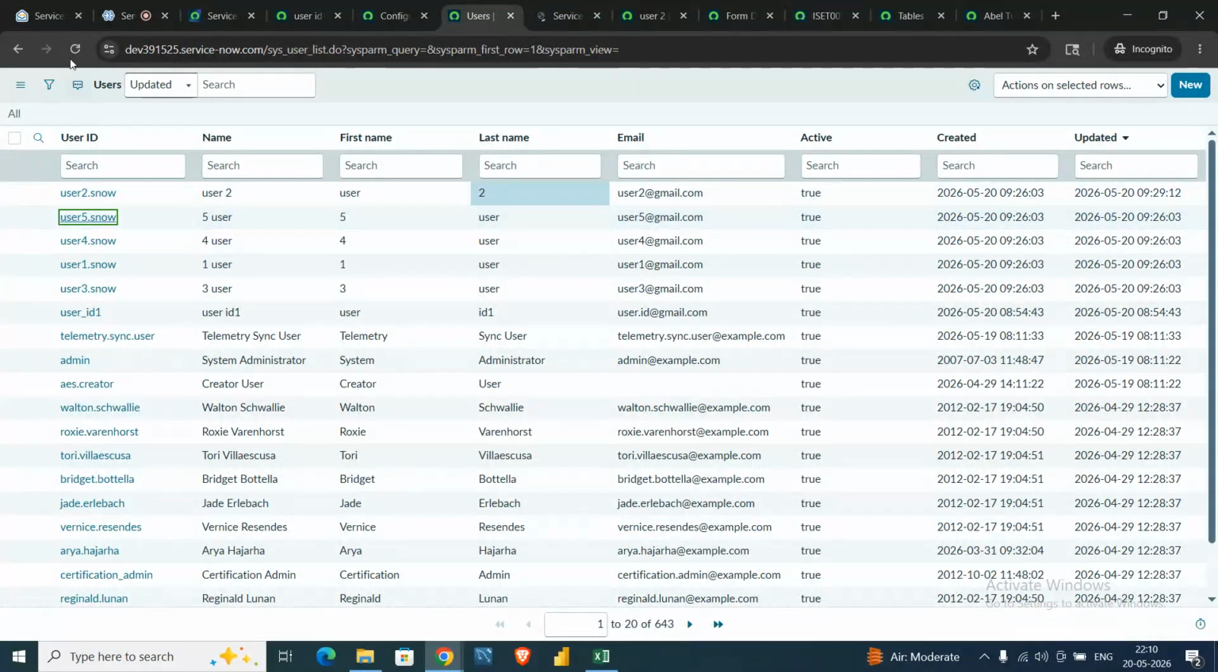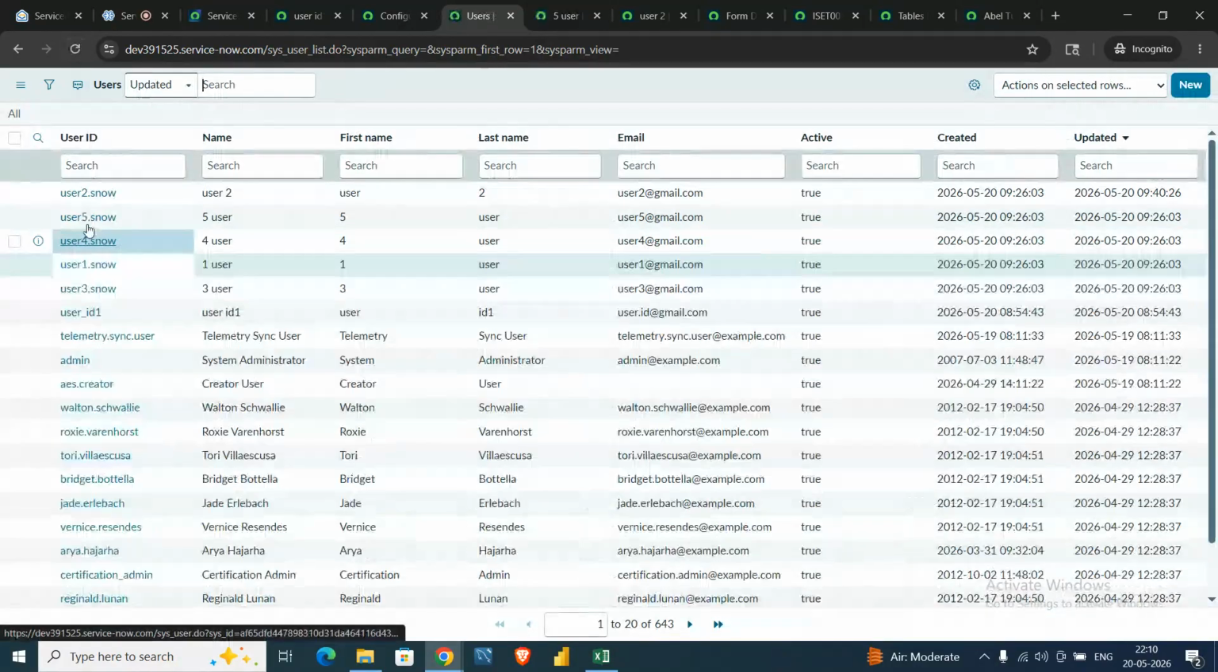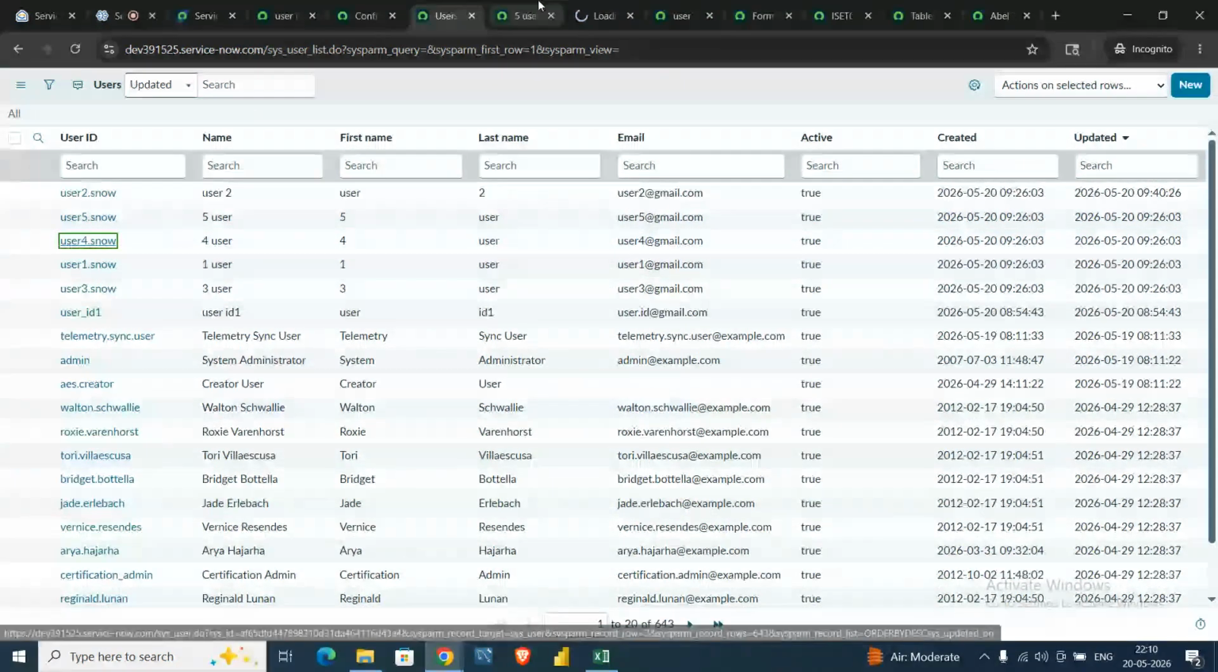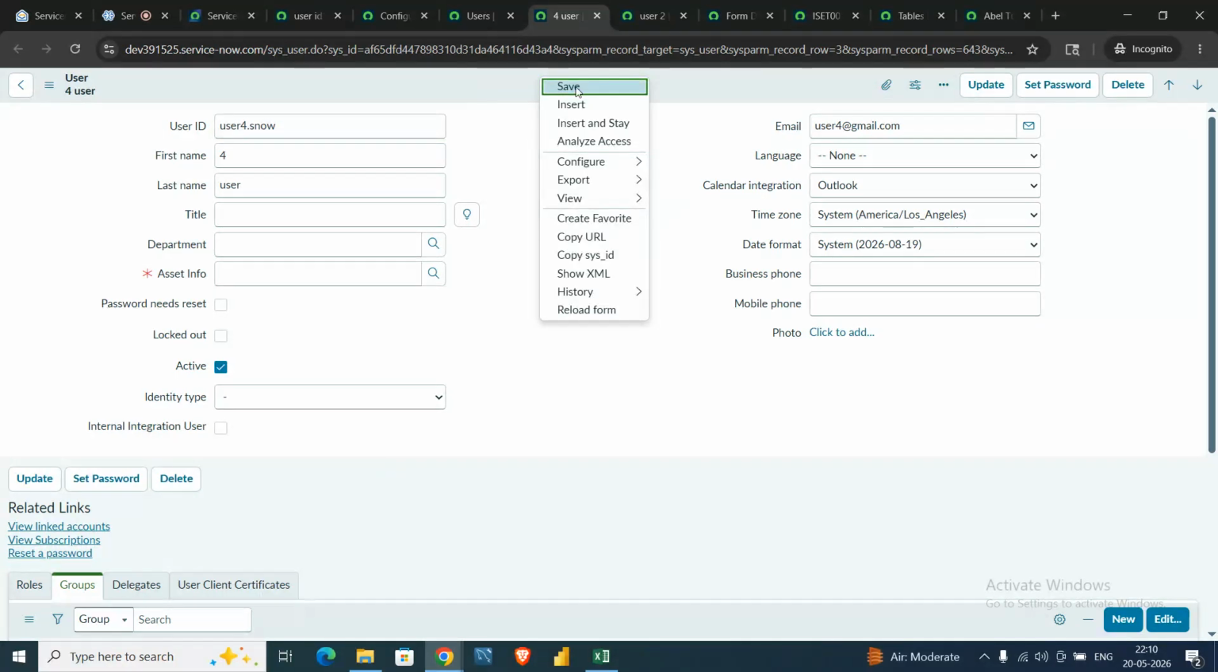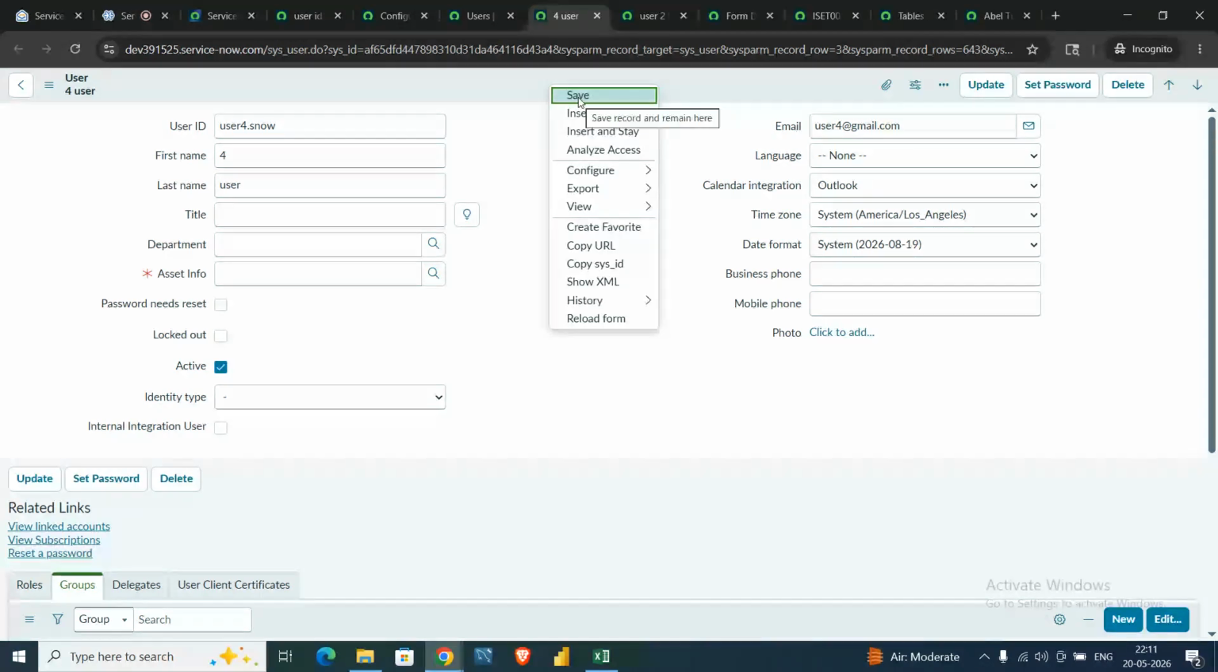Okay, so let me show you one other tricky thing here. Let me show you this user information, suppose this user 5 or 4. Let me open this one. There are two things you might see. There is an update button, and I am saving, and both work the same, like both have the same work. But I showed you that save option many times.